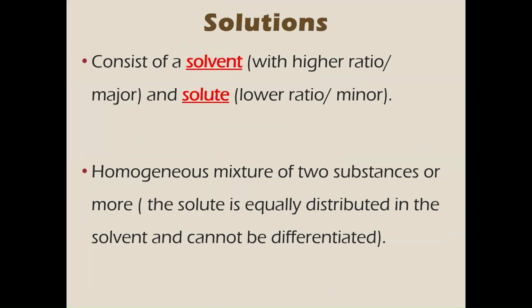A solute will be in the lower ratio, or it is the minor. A solution is a homogeneous mixture of two substances or more. This is the definition of solution. As we mentioned before, it's homogeneous. Why is it homogeneous? Because the solute is equally distributed in the solvent, and that's why we couldn't differentiate the particles of the solute.